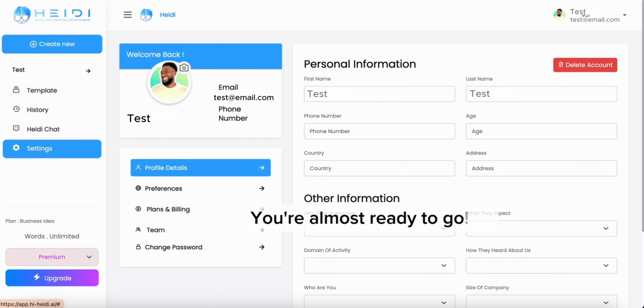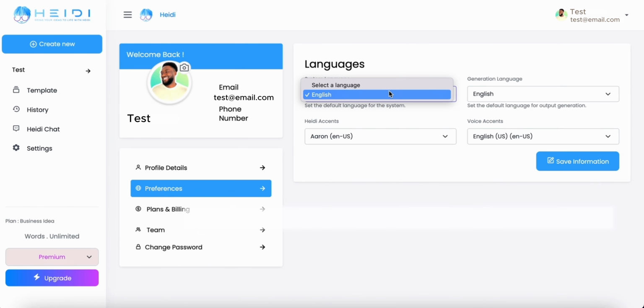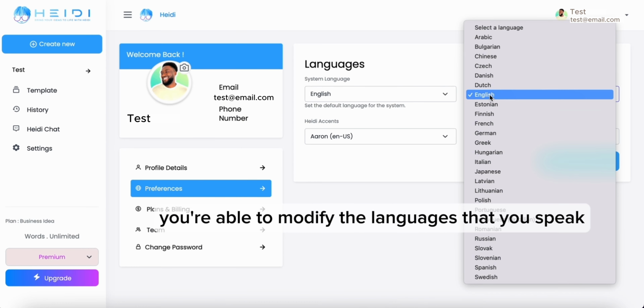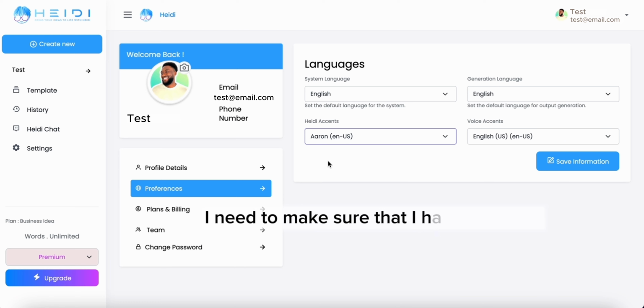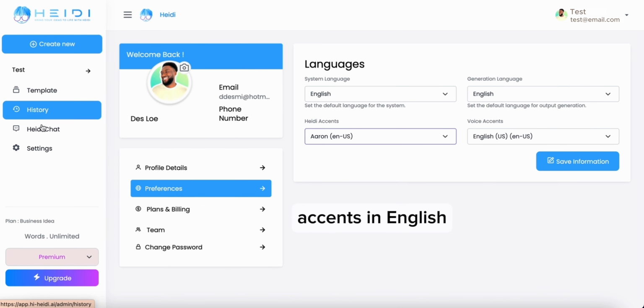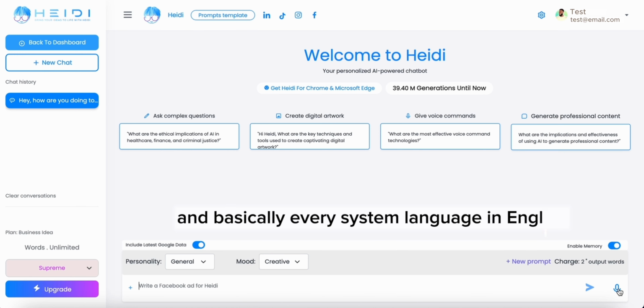You're almost ready to go. Let's talk about one last thing. When you go on your settings tab, you're able to modify the languages that you speak. So for example, let's say I speak English. I need to make sure that I have the voice accents in English, the generation language in English, and basically every system language in English.